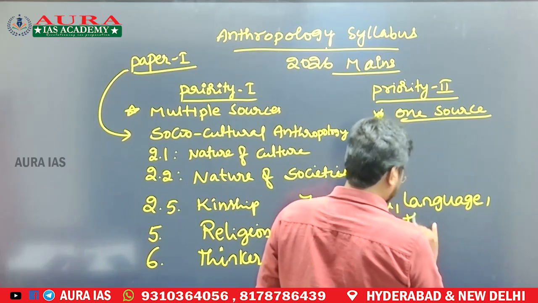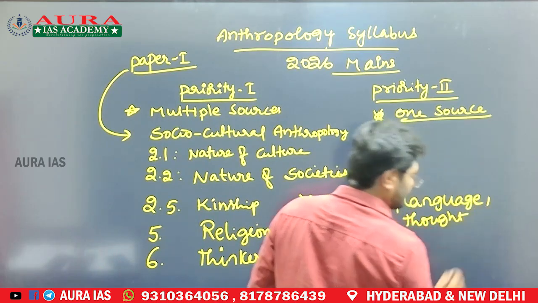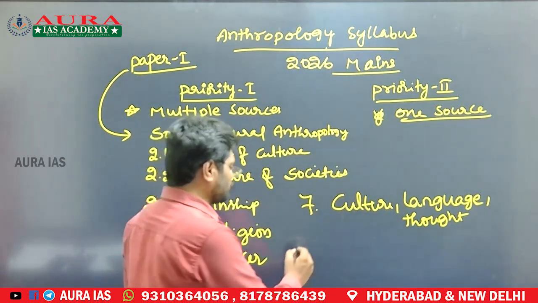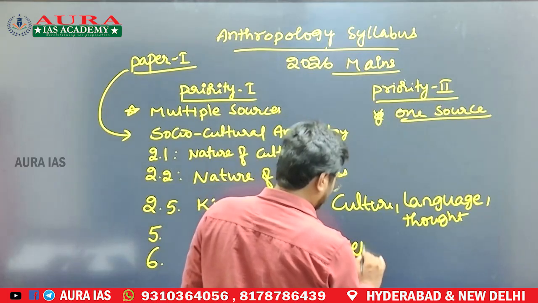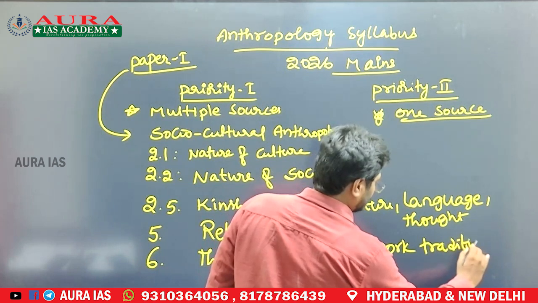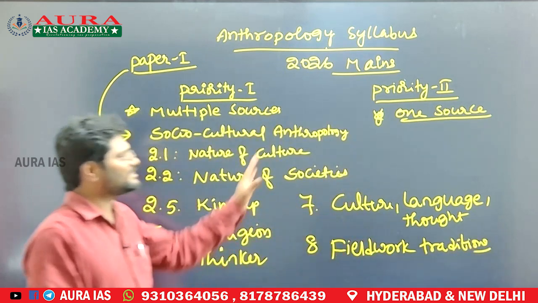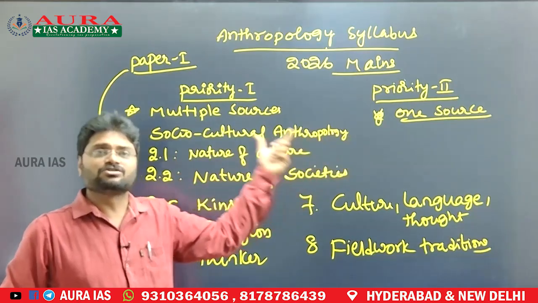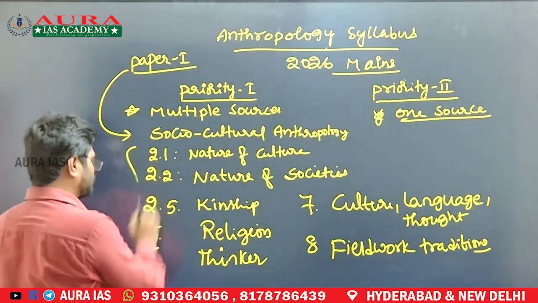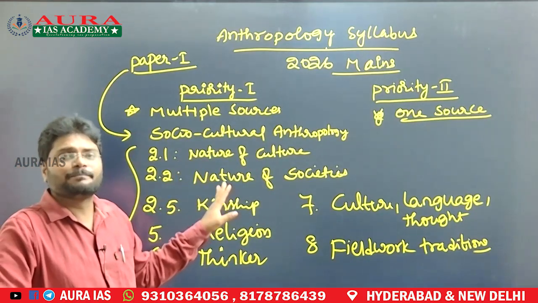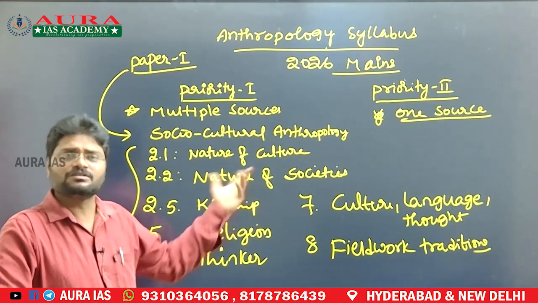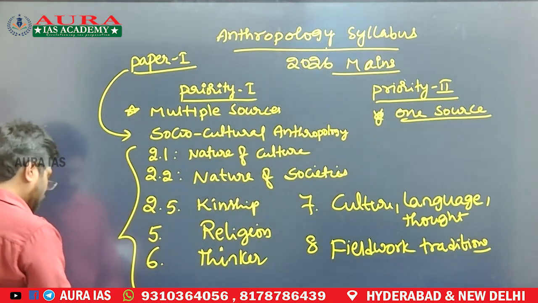Language and thought process: culture, language and thought. This is the 7th chapter, which we also call the linguistic anthropology branch. The 8th one is field work traditions. From socio-cultural anthropology, the rest of the chapters fall under priority 2. Every year the majority of questions of the socio-cultural anthropology branch come from these chapters only. So revise from multiple sources, or else follow the document I am going to give you, that is enough.